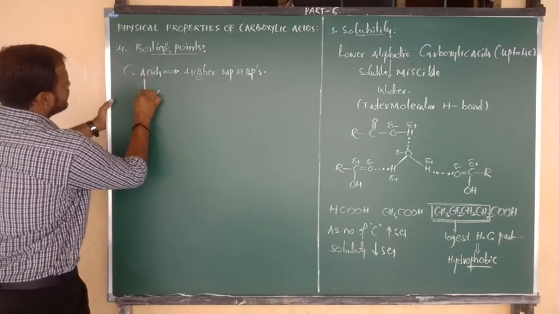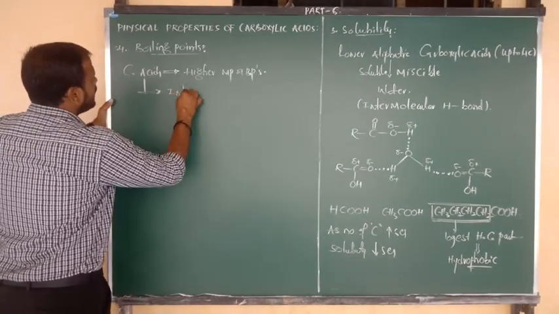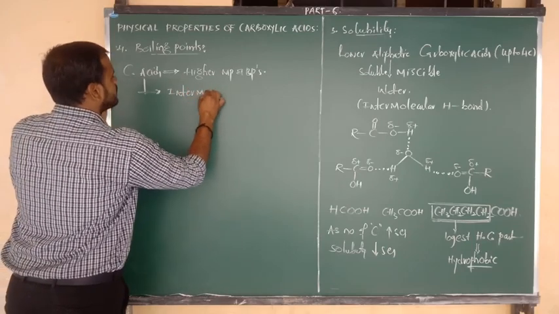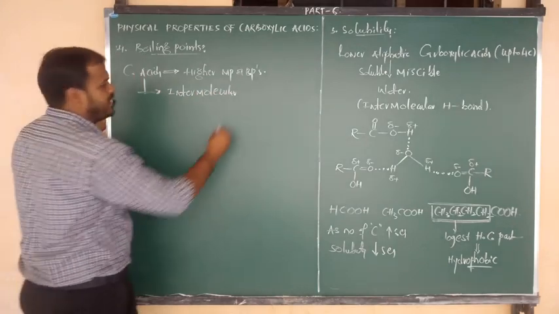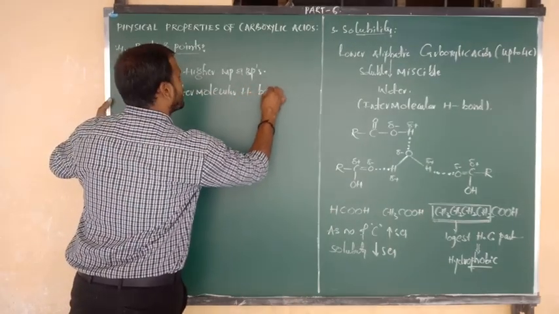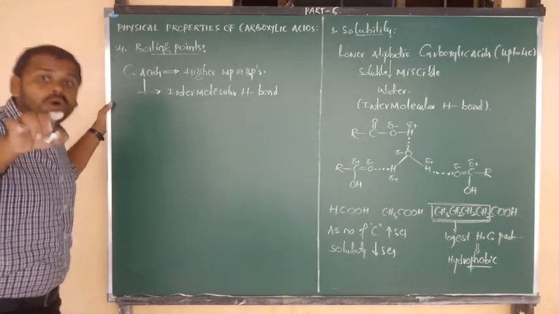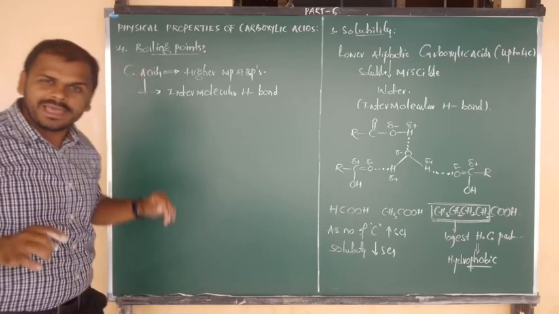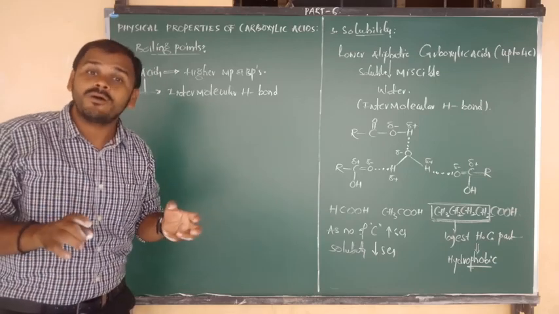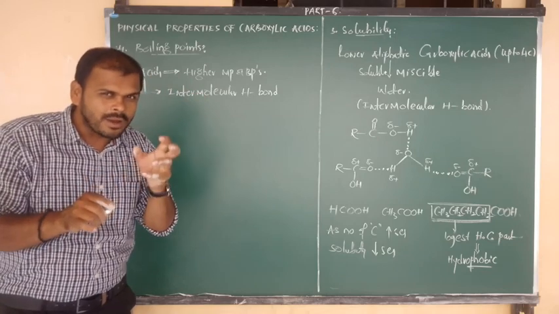Carboxylic acids are capable of forming intermolecular hydrogen bonds. And one more very important reason is that they exist in the form of a dimer.